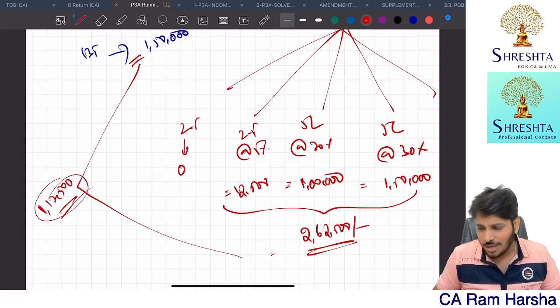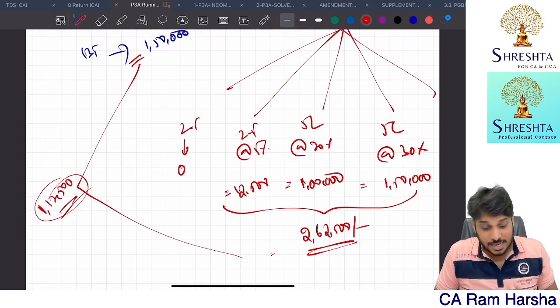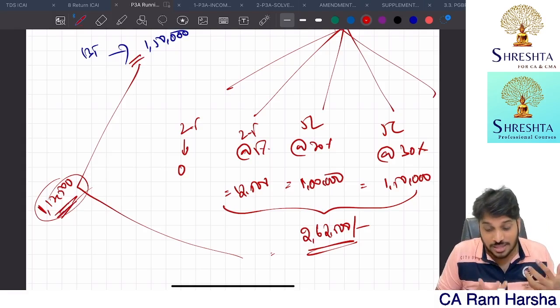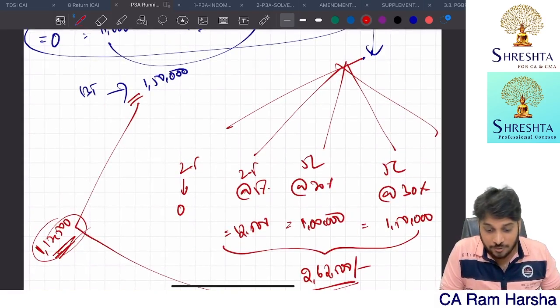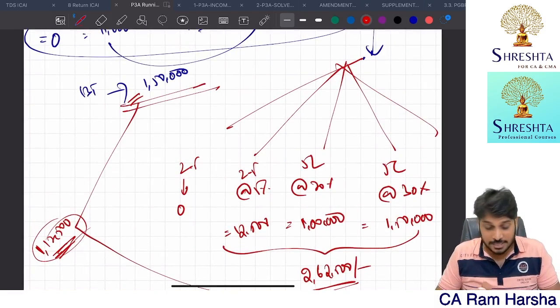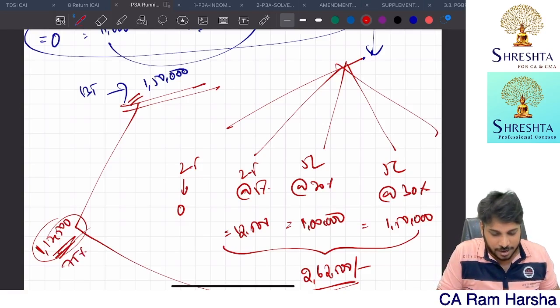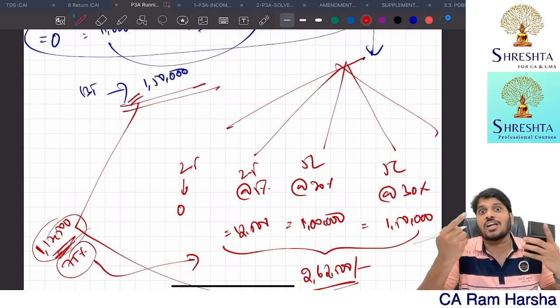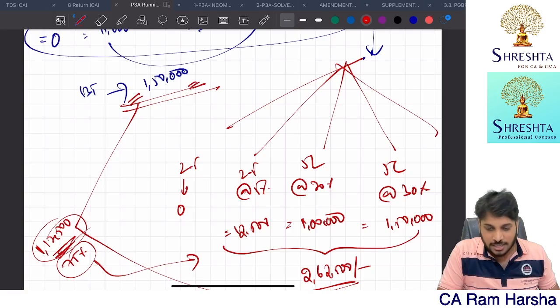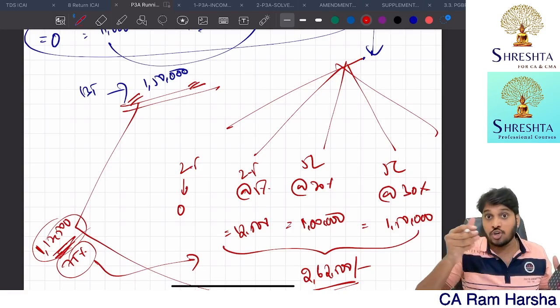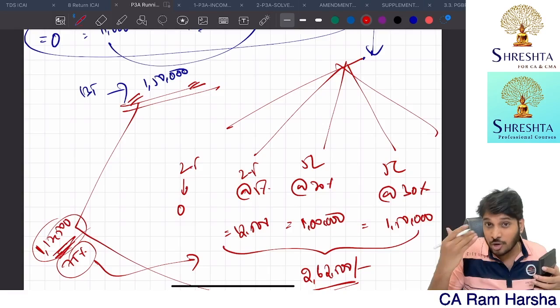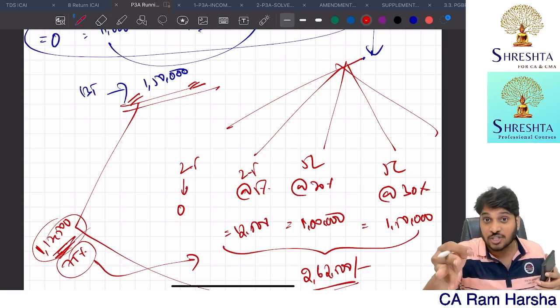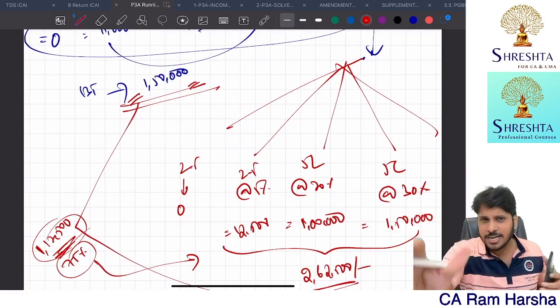As a percentage, 1,12,500 divided by 1,50,000, you are paying 75% extra tax, percentage wise. Between the default tax regime and normal income tax rates, you are paying 75% extra on the same income.